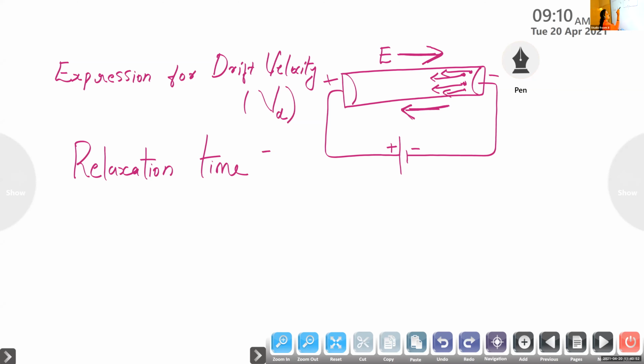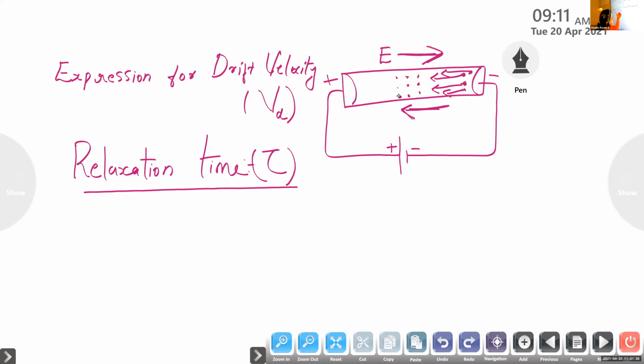Relaxation time is represented by the letter tau. So students, here we are saying that inside the conductors the electrons are present, and when the electric field is applied, the charge carrier, here the electron, experiences a force. Suppose you imagine that the electrons are arranged just like this inside a conductor in the presence of an electric field.